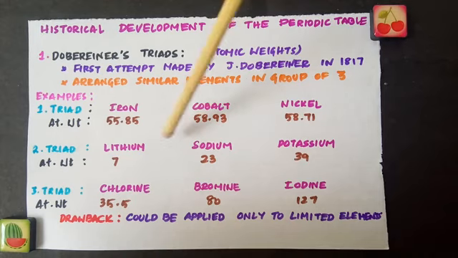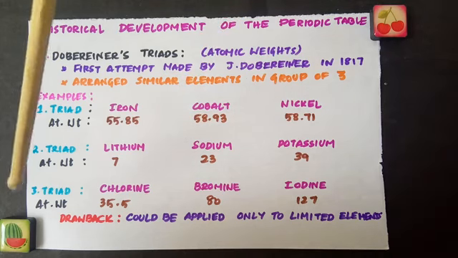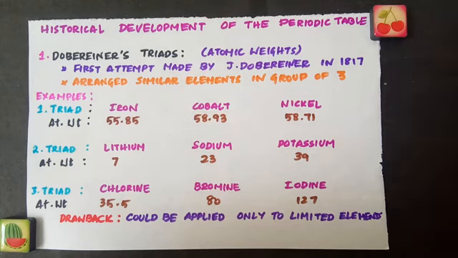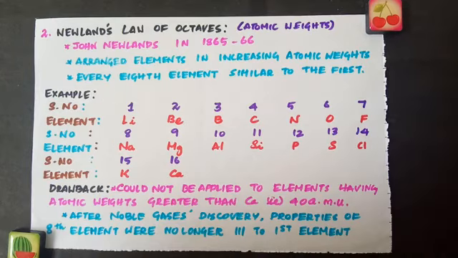But the major drawback of Dobereiner's triads was it could not be applied to all the elements. It could be applied only to limited elements. And the next attempt was made by John Newlands in the year 1865 to 66. And this method is called Newlands' law of octaves, and again this is also based on the atomic weights of elements. What Newlands did was he arranged the elements in the order of their increasing atomic weights.